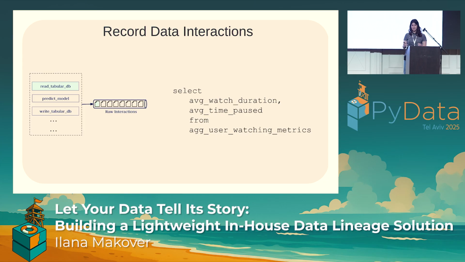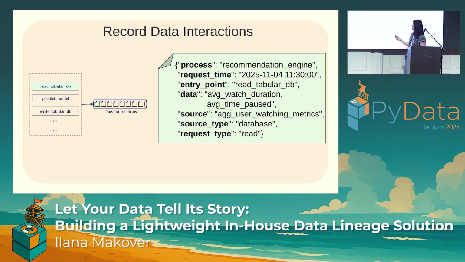The read tabular DB entry point has to get this query, parse it, and extract the relevant information in order to write something like this, to extract this message from that data interaction. And again, this is all happening in read tabular DB. It takes this one query and extracts the relevant data details.